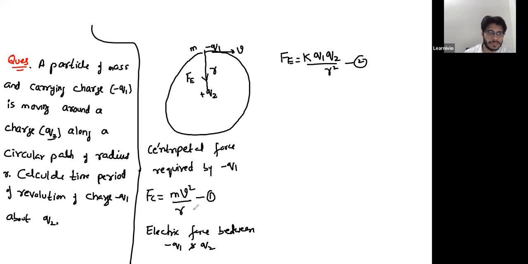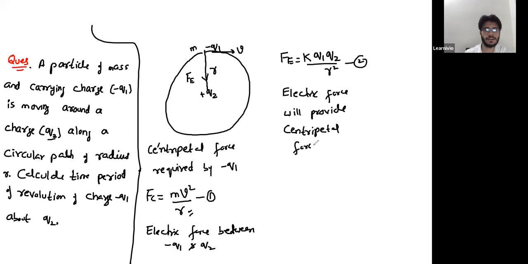Now, this centripetal force is provided by the electric force.